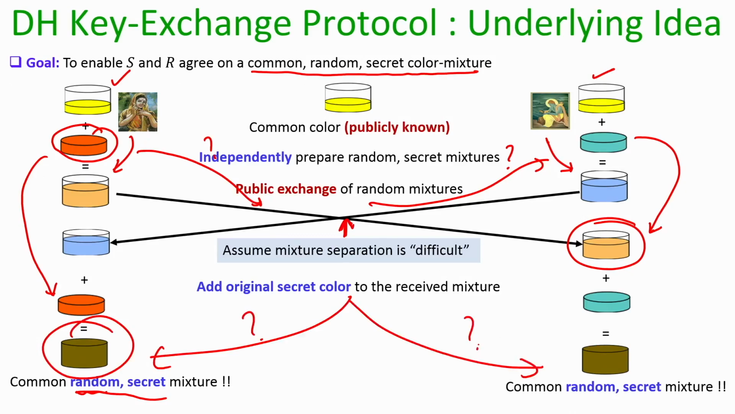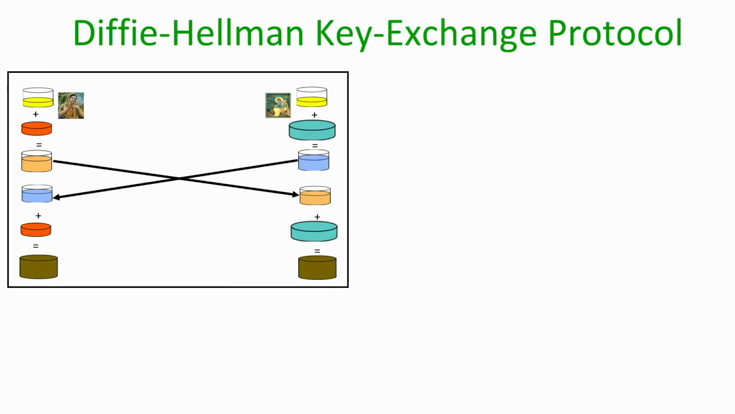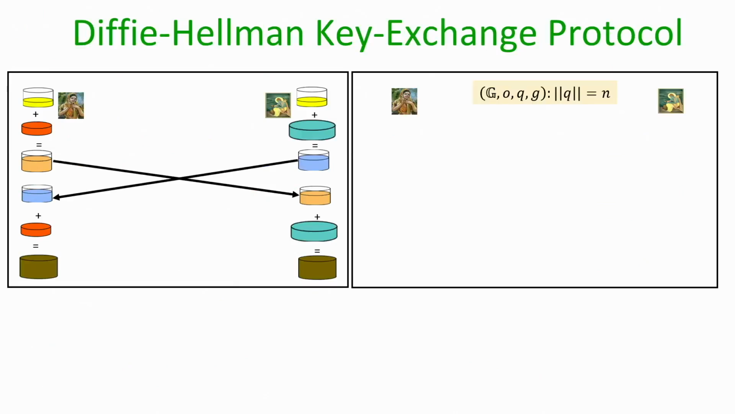Now, we have to convert this whole color exchanging idea into a concrete mathematical algorithm and protocol. On your left hand side, I have retained the blueprint of the color based key exchange protocol, and now I will instantiate each and every step by a concrete mathematical step. Both Sita and Ram start with some public information. That public information is the description of a cyclic group, its order and the description of the generator.